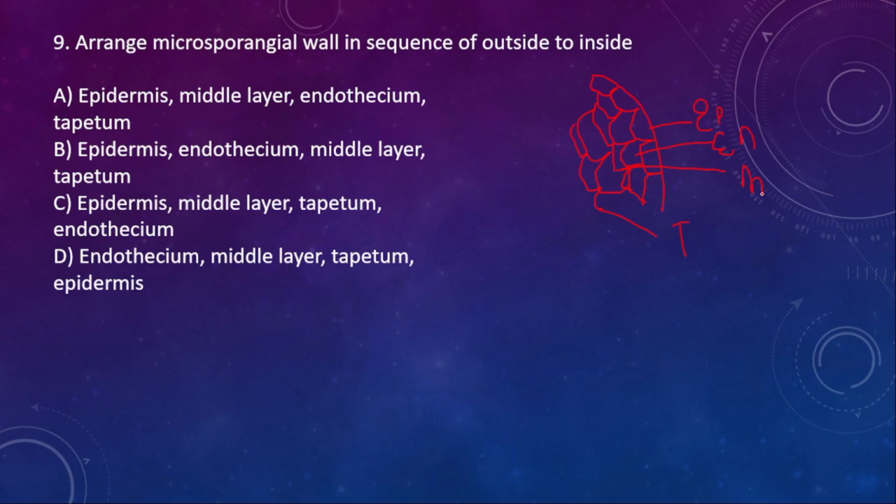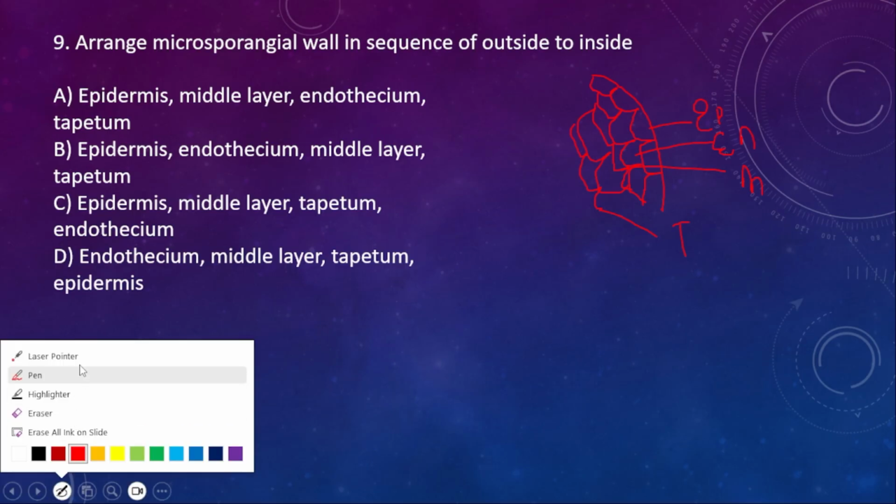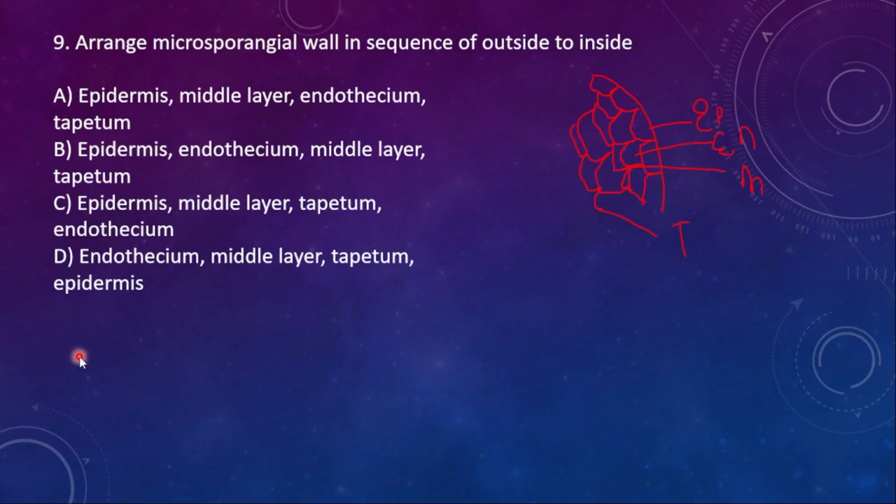Here the right option will be the first one, epidermis is given, middle layer is given, and then endothecium and then tapetum is given. Where is my cursor? Let me take a marker. So here the right option is epidermis, next comes endothecium, next comes middle layer, and then next tapetum. So the right option is option B.